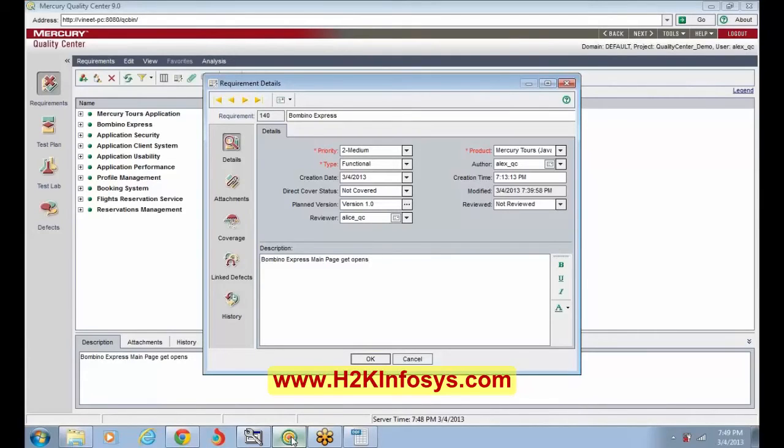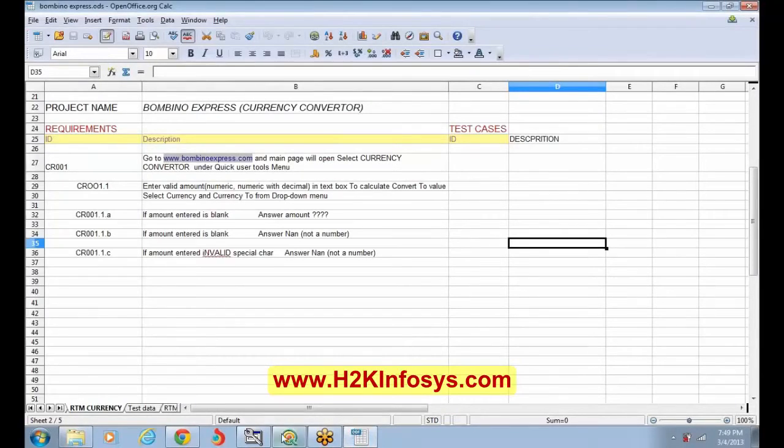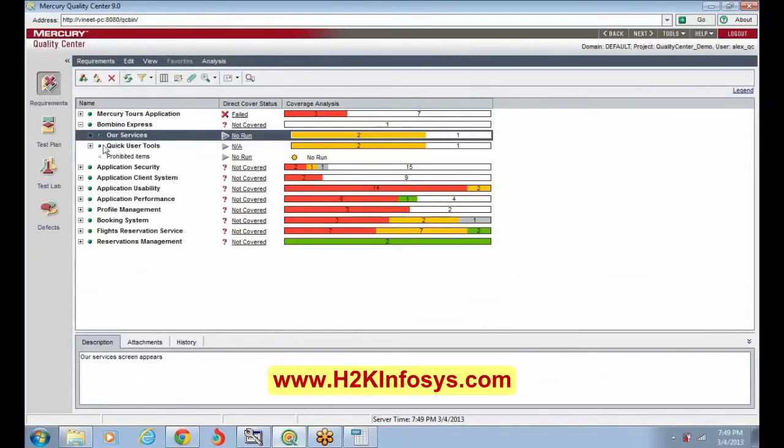Here it is the Bombino Express main requirement, correct? So under this, you write: Bombino Express homepage opens with the URL www. So that description you write over here. And under this, I think you have created something like quick user tools, or let's say our services. So write the description about the quick user tools or our services. Under our services, these are the services that are available. For example, rates is available, and whatever services are available, you can write for our services.